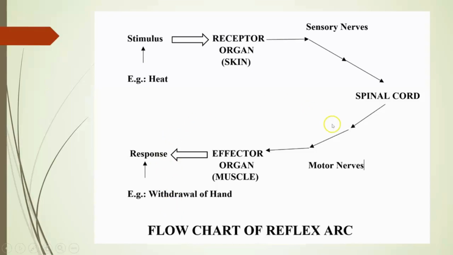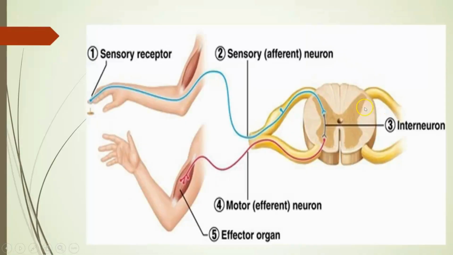So this reflex action does not require the brain for its signal. It requires only the spinal cord. Some of the actions are controlled by the spinal cord because reflex actions are quick automatic responses. So the signals are taken from the spinal cord only.